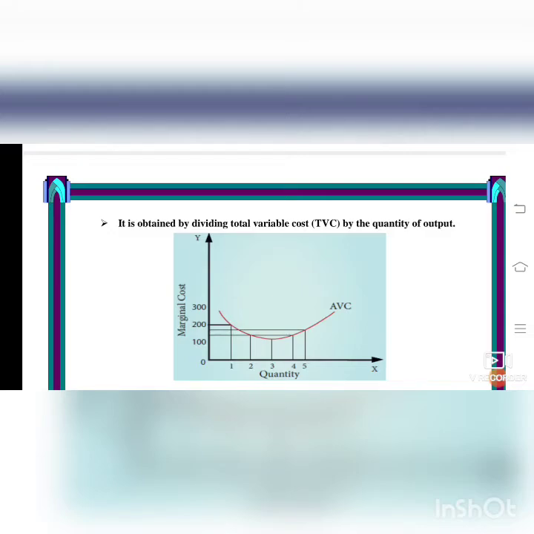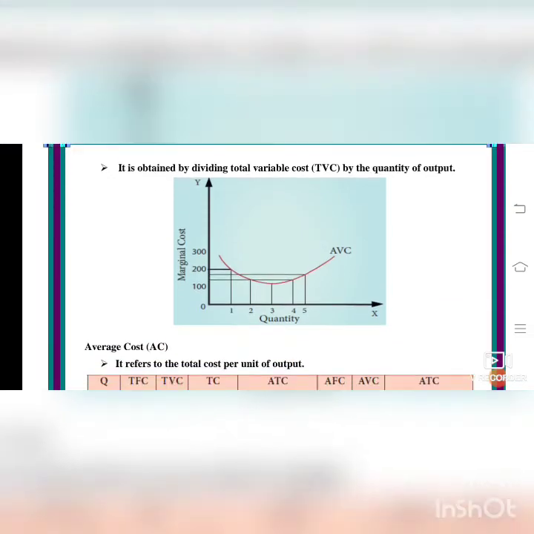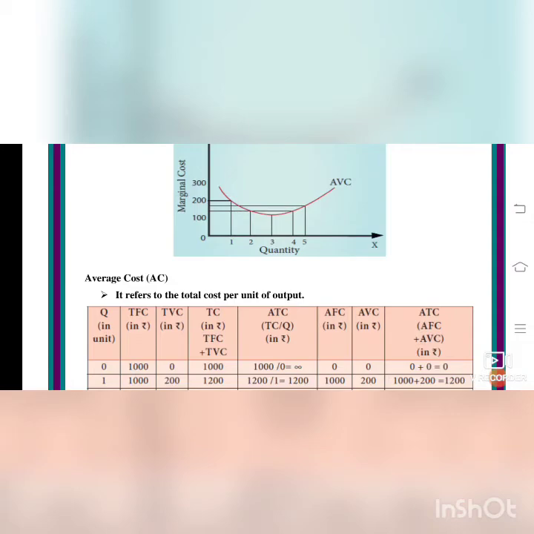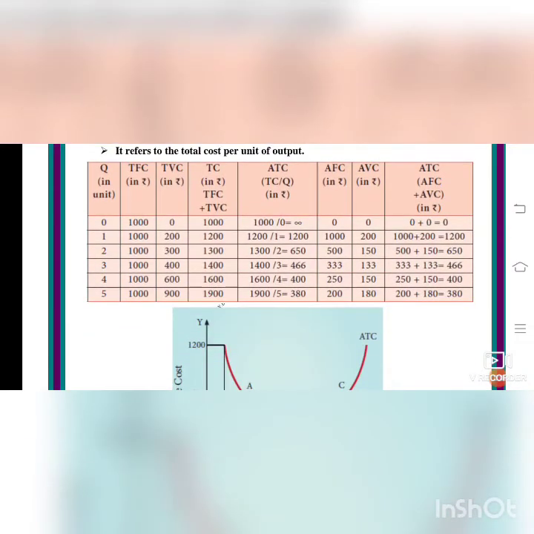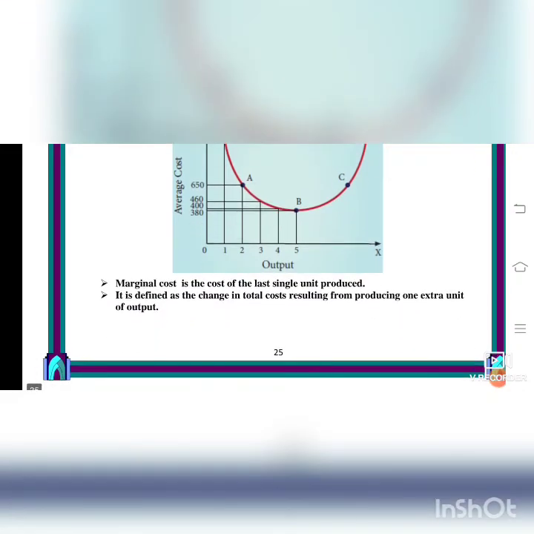Table number 4.6. With that tabular only you can draw the diagrams. So the diagram is here also. The schedule is here in the diagram, in the PDF, okay. Next we will move on to the marginal cost.